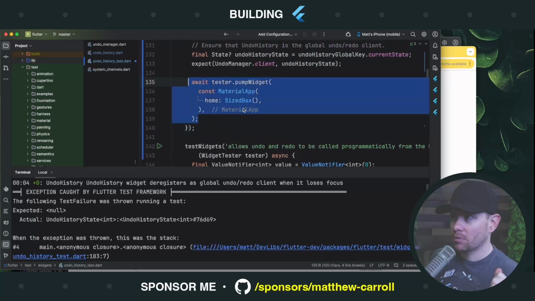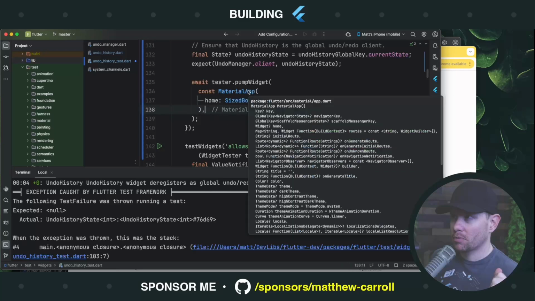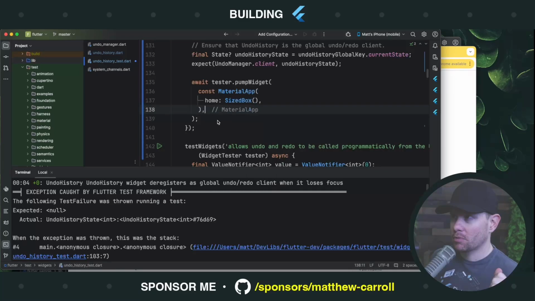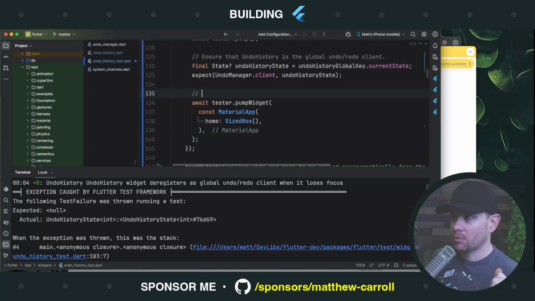This is like in your Flutter app, if you called set state and you replaced the home widget. You replaced what you had with this sized box. So this should run dispose on our undo redo history state. So we will cause the undo history widget to dispose its state.